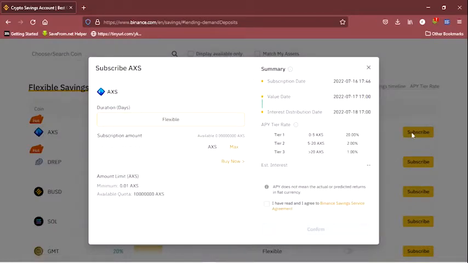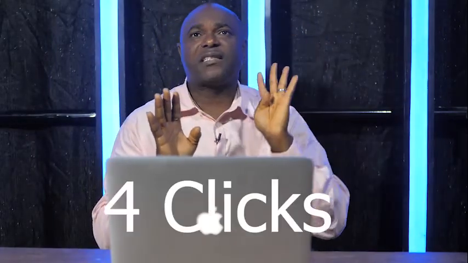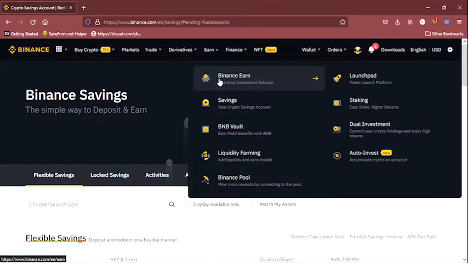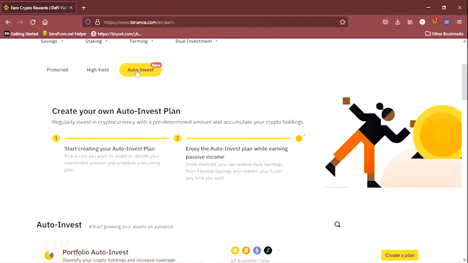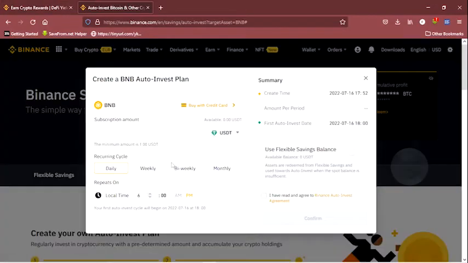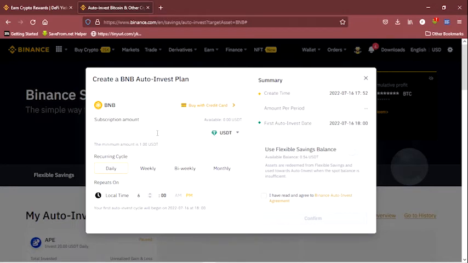So, what have we been saying here? We've just been saying that Binance Earn platform can make you money through just 4 clicks. And that will be 1. Click and open your Binance account. 2. Click on Binance Earn. 3. Click on Auto Invest. And 4. Click Invest the amount you wish to invest. And everything is transparent. You will see by the interest percentage what you will earn.